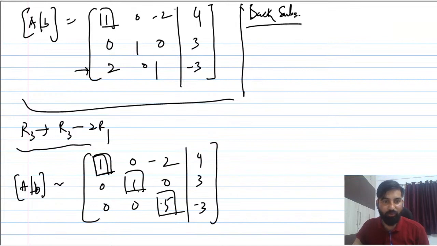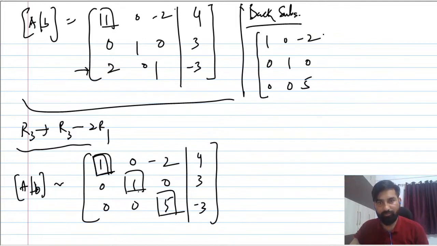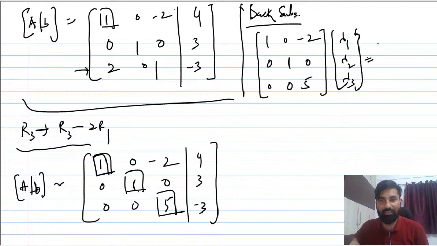Now how to apply back substitution? It should be one question at a time. So it should be 1 0 minus 2, 0 1 0, 0 0 5. Now you write here lambda 1, lambda 2, lambda 3, and the right-hand side is minus 11. So this is 4 3 minus 11.